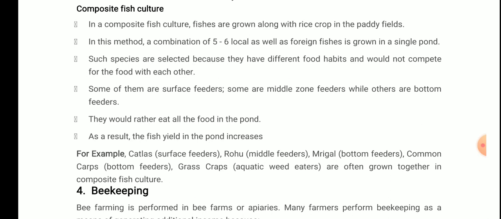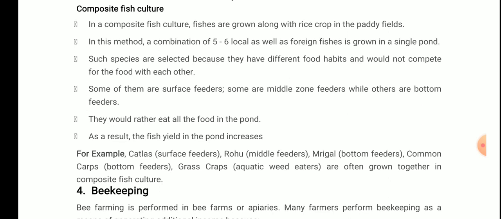In composite fish culture, fishes are grown along with rice crop in the paddy fields. In this method, a combination of 5-6 local as well as foreign fishes is grown in a single pond. Such species are selected because they have different food habits and would not compete for the food with each other. Some of them are surface feeders, meaning they feed on the surface. Some are middle zone feeders, while others are bottom feeders.